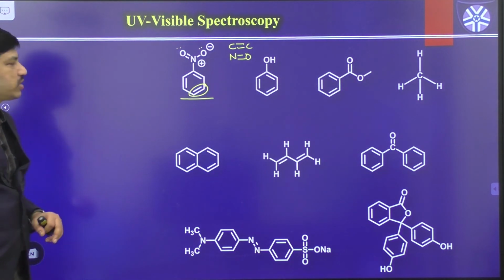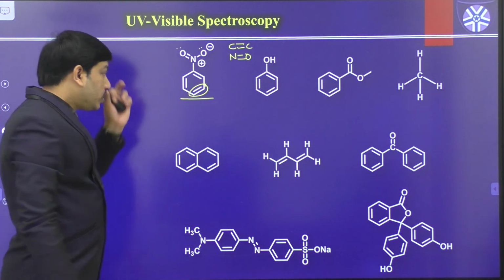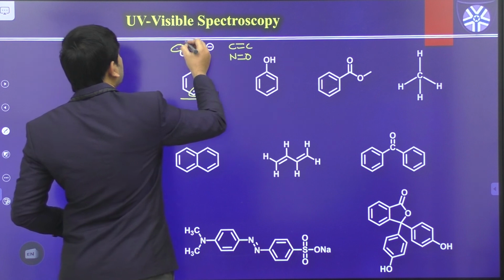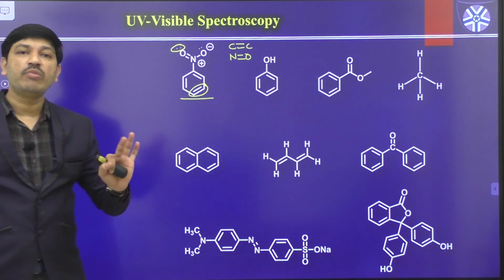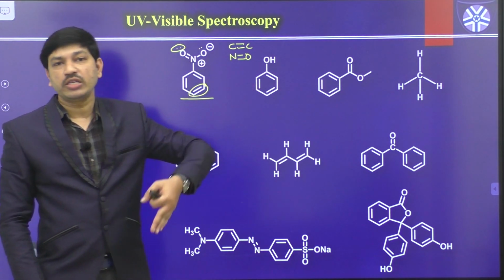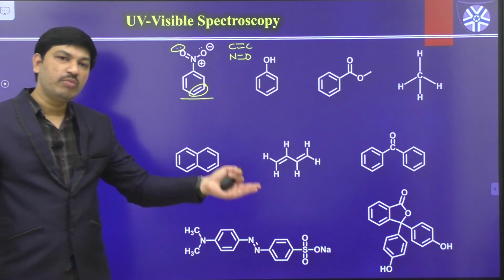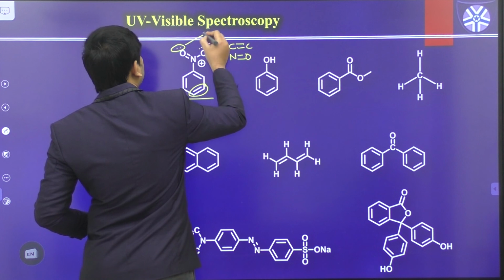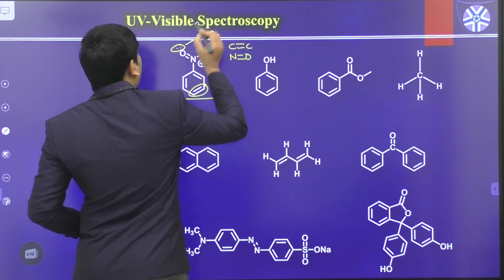What is the meaning of lone pair of electrons? Lone pairs do not participate in any bond formation, either sigma bond formation or pi bond formation. So these are non-bonding electrons.